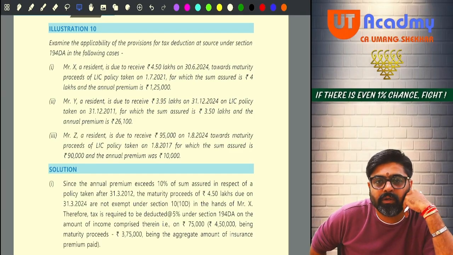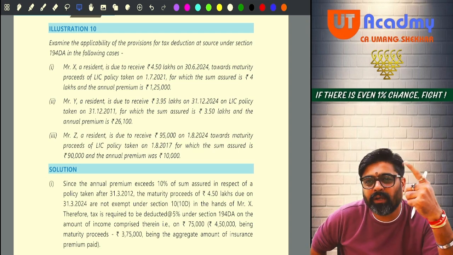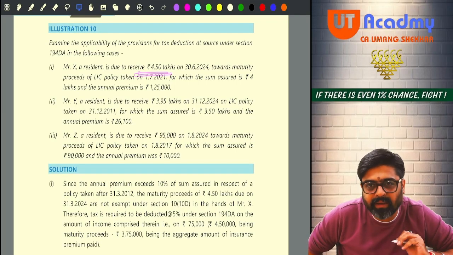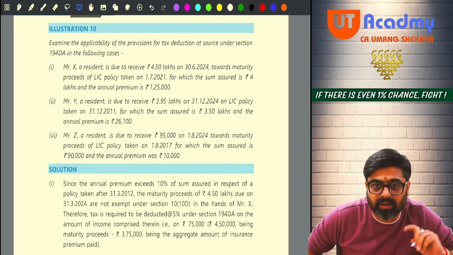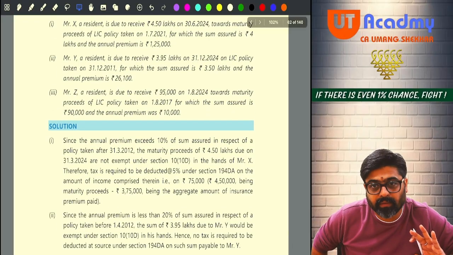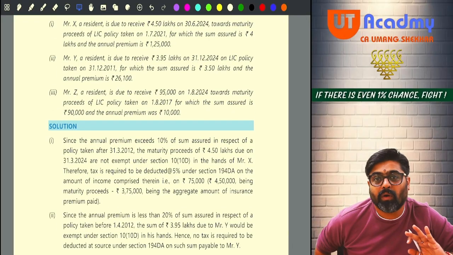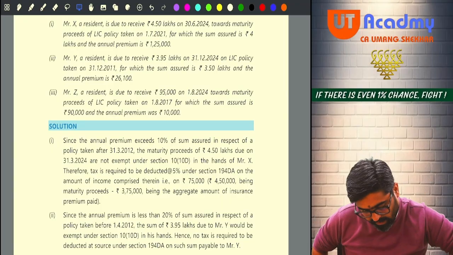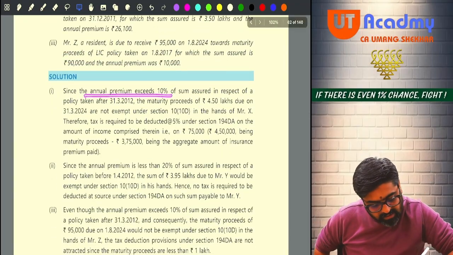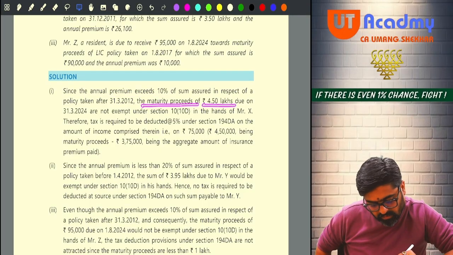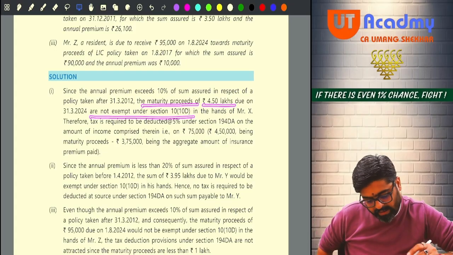Are you paying within the limit? No. So tell me, will the maturity proceeds of 4 lakh 50,000 on this policy be exempt? No, it will not be exempt under 10(10D). So now there will be a TDS requirement. Will TDS be deducted on the entire 4 lakh 50 or on the taxable amount? On the taxable amount. Since the annual premium exceeds 10%, the maturity proceeds of 4.5 lakhs are not exempt under 10(10D) in the hands of Mr.